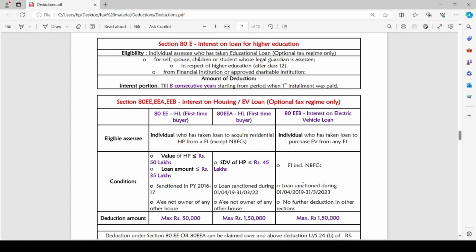And no further deduction in other sections with respect to interest on electric vehicle loan is allowed. Only under section 80EEB, the assessee can claim deduction with respect to interest on electric vehicle loan.